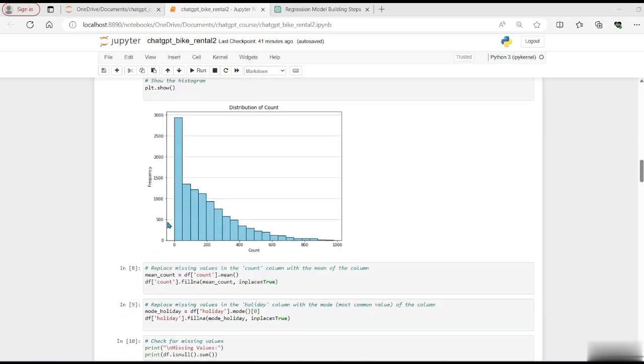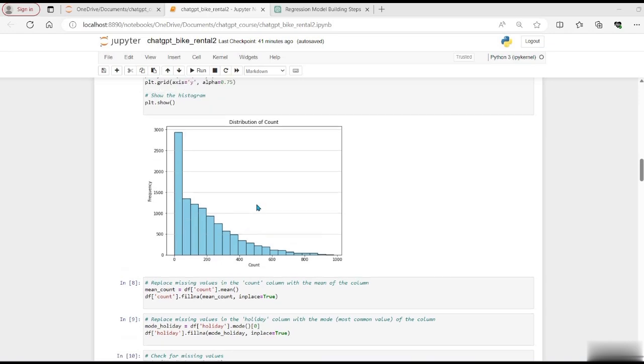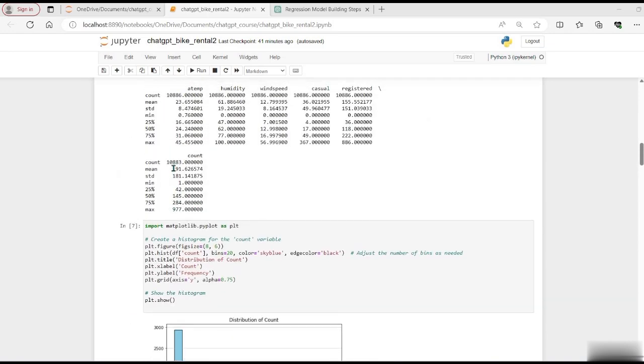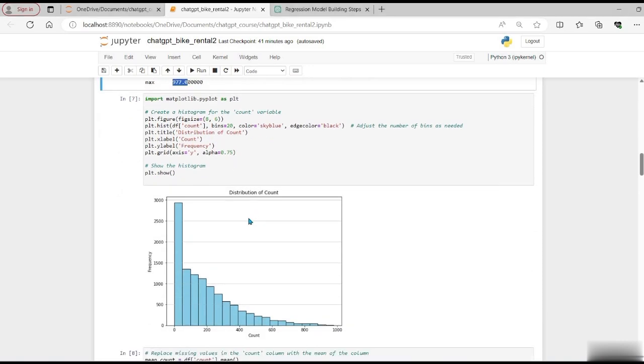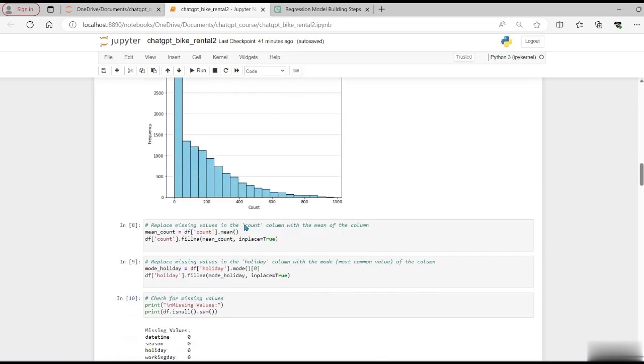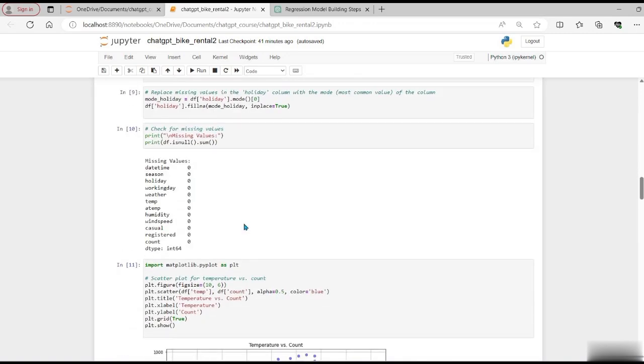Another important thing which we learned from our visualization is the distribution of our target variable, which is sales for a given hour. We can see that it looks very right skewed, and a lot of our sales for a given hour happen between 0 to 50, although our average sales for an hour is 191, where some of the max sales in an hour happened like 977 as well, and that's why you see some right skewedness. So having said that, I think we have completed our visualization.